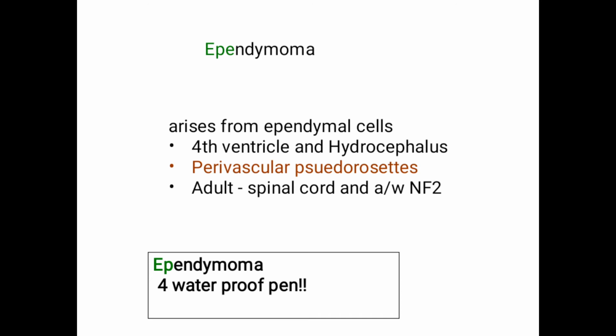I mean not any fluid, cerebrospinal fluid. Because of the tumor there is an increase in this fluid, it will restrict the flow of CSF, so there will be hydrocephalus. Then when I consider here, it is perivascular pseudorosette. I told you, when I say pseudorosette, there is something present in the center. Here it is given in its name only, perivascular, which indicates there are vessels present.